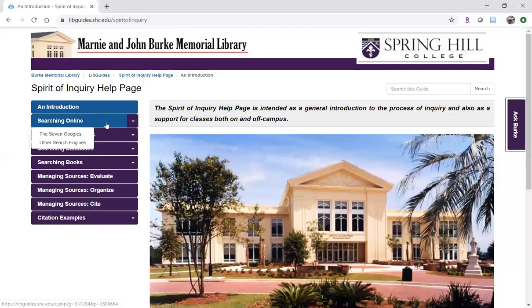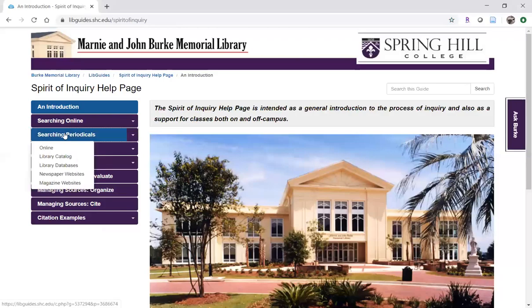So if you're searching online, there's some options here: Google searching that we have talked about in the past, and other search engines other than Google. You can search periodicals here. Remember, we mentioned that periodicals were magazines or newspapers because those are things that come out periodically. Scholarly articles come out periodically as well, but we keep them in a different category in our minds. We'll come back to that shortly.